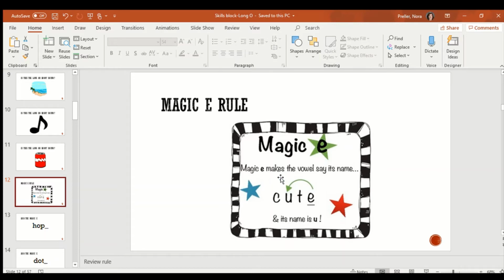Now let's go over the magic E rule. The magic E makes the vowel say its name. So in this word, the magic E is making you say you, and the E itself is silent. When we get to the E, we won't make any sounds. Let's sound it out. Cute. Cute. The U is saying you in cute. Nice job.